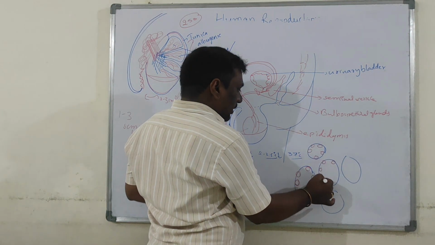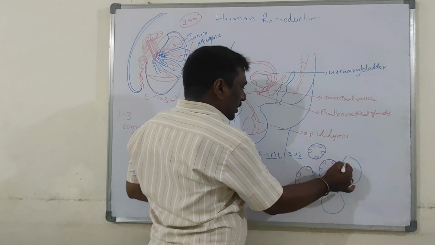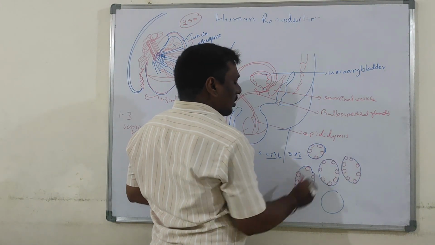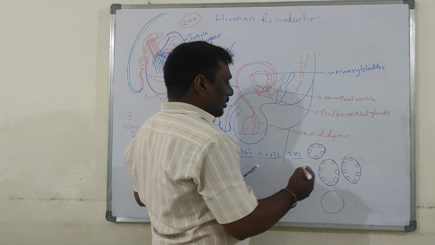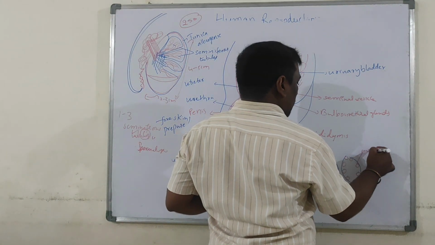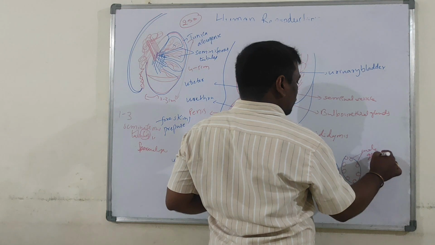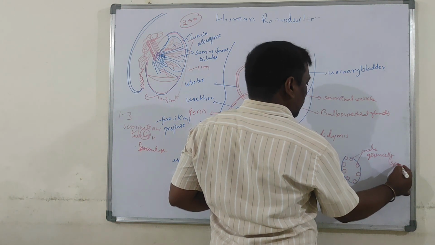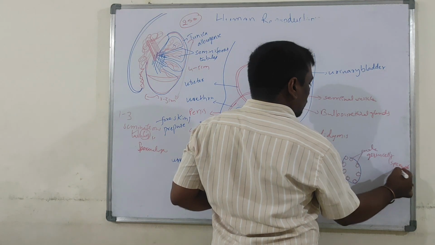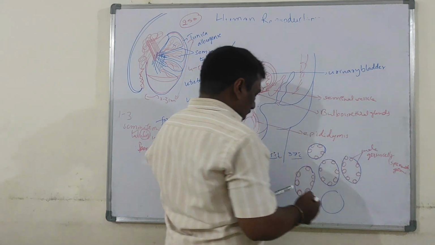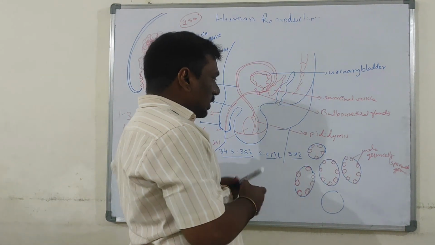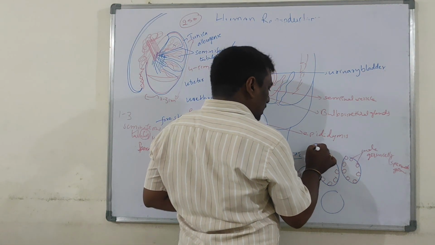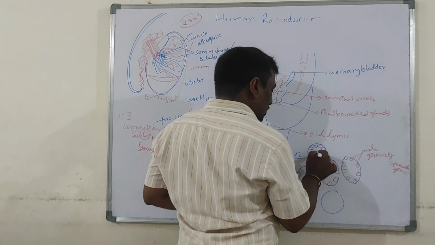This is one type of cell called male germ cells, or spermatogonia. Another type of cell is also present within the seminiferous tubules. What are they? Sertoli cells.